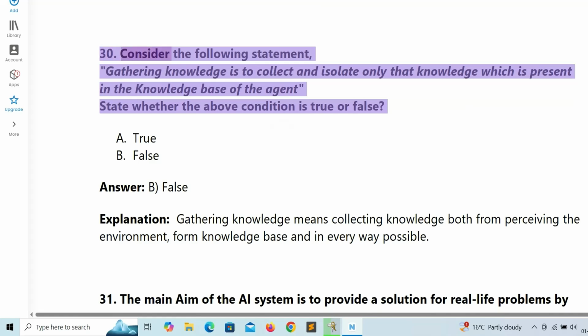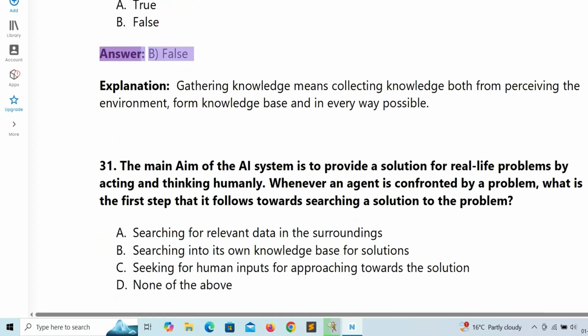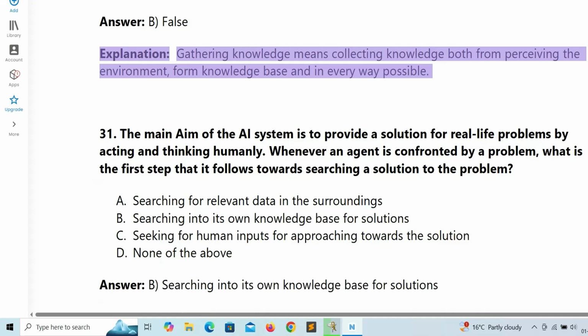30. Consider the following statement. Gathering knowledge is to collect and isolate only that knowledge which is present in the knowledge base of the agent. State whether the above condition is true or false. A. True. B. False. Answer: B. False. Explanation: Gathering knowledge means collecting knowledge both from perceiving the environment, from the knowledge base, and in every way possible.